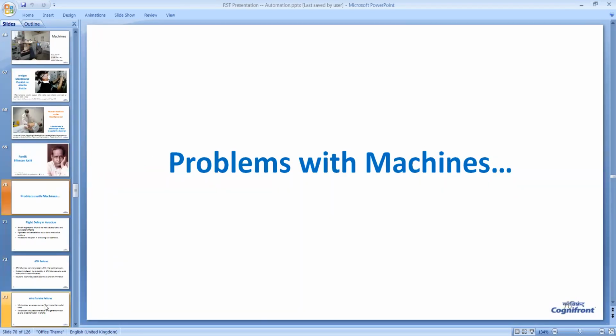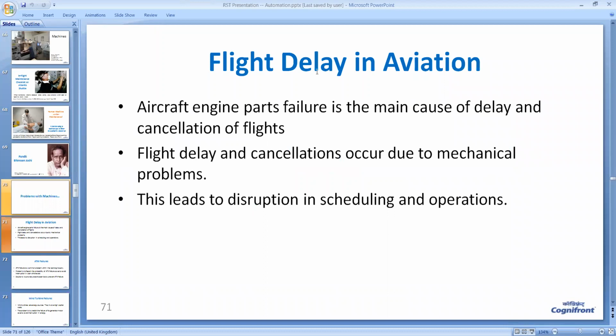So what types of problems do we encounter with machines? Yes, many times we see a flight delay. If you have traveled by plane, you might have encountered a delay in flight. This delay many times happens because engine parts have failed, and then the maintenance engineers go and fix the problem. So during that time, you